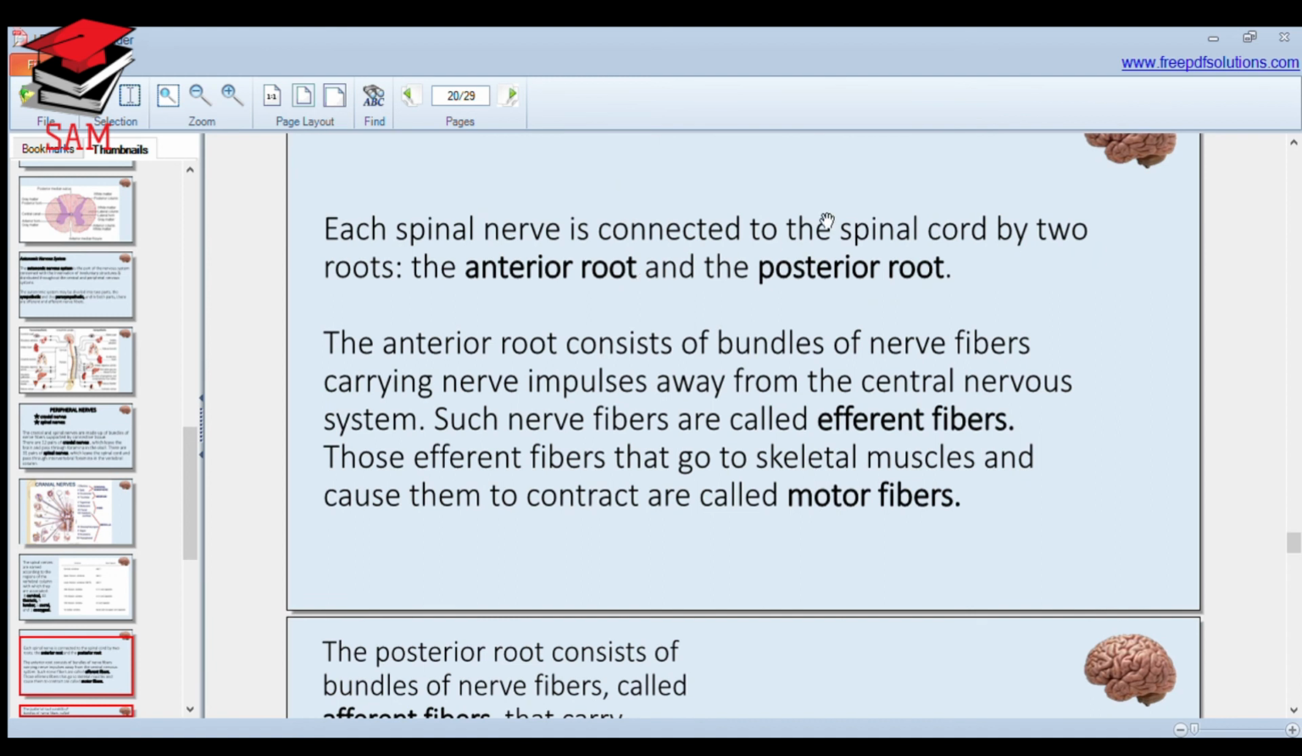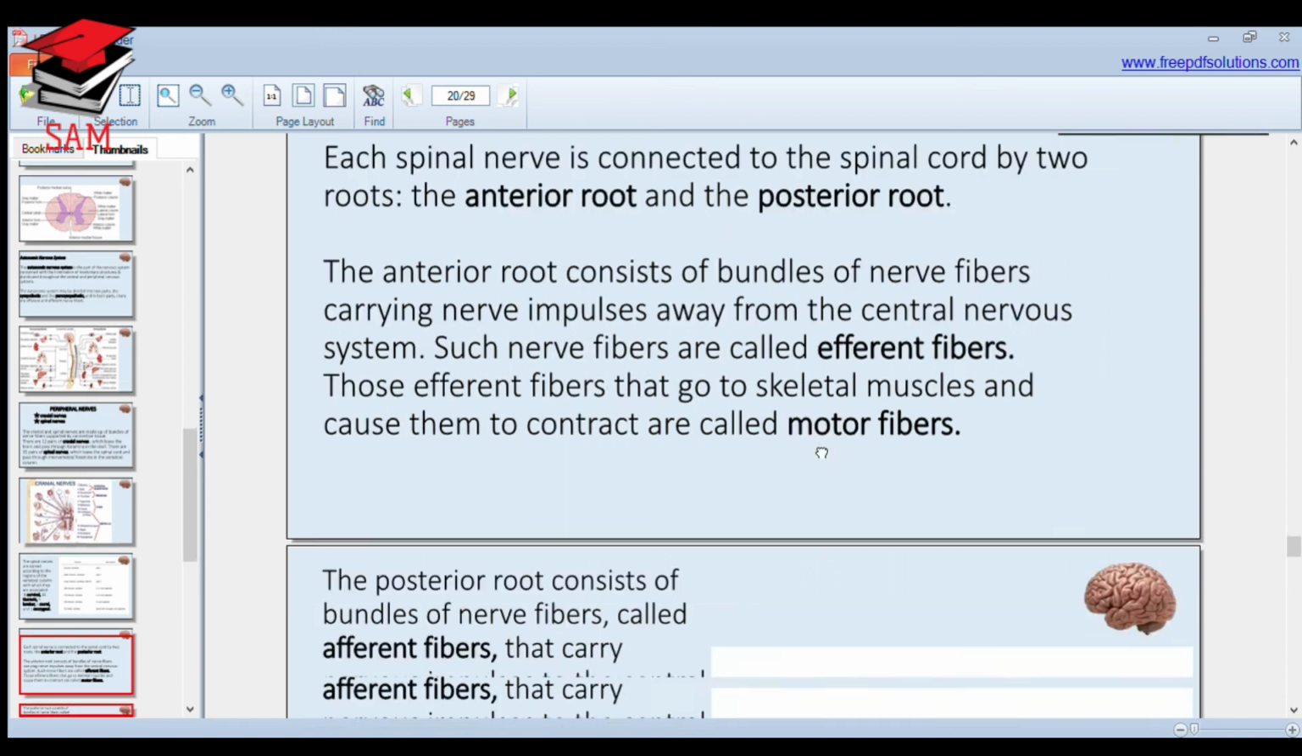Each spinal nerve is connected to the spinal cord by two roots, anterior roots and posterior roots. The anterior roots consist of bundles of nerve fibers carrying nerve impulses away from the central nervous system. Such nerves are known as efferent fibers. Efferent fibers that go to skeletal muscle and cause them to contract are known as motor fibers. That's why the name is motor fibers.